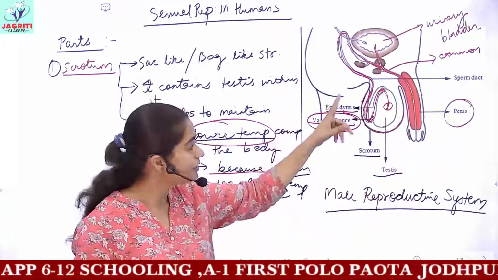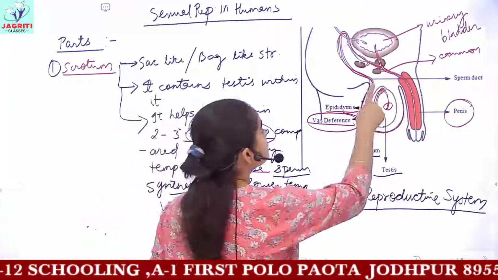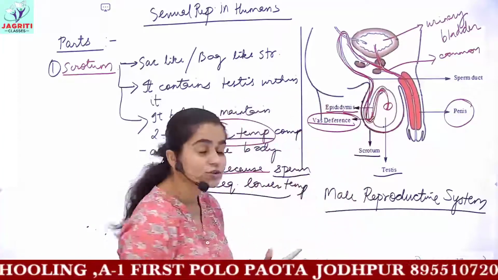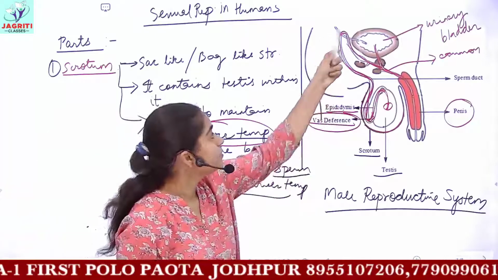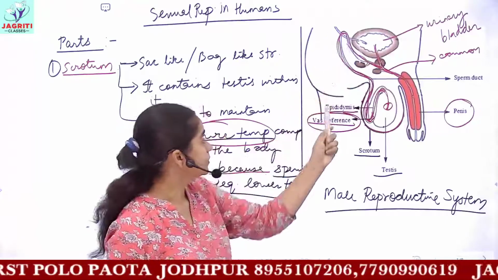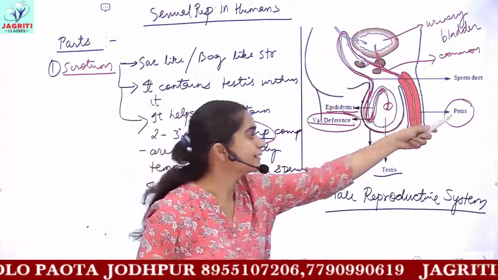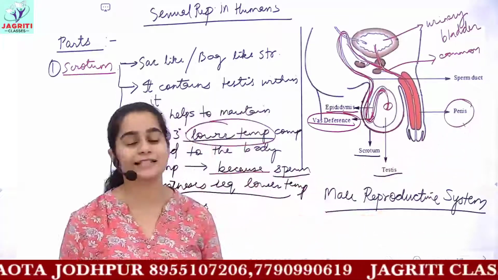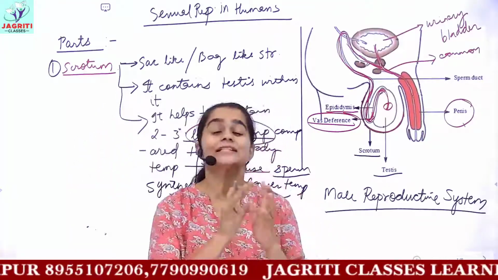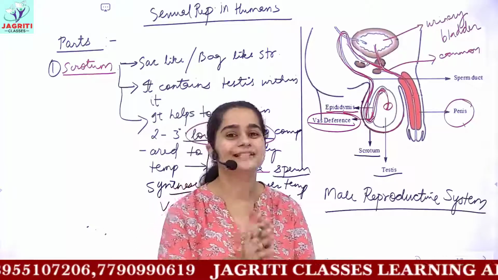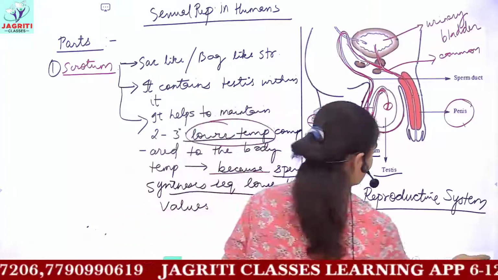I hope you have understood how the sperms are produced, what the function of testosterone is, then to which part these sperms are carried away by the vas deferens, and what the last part of the male reproductive system is. Everything we have discussed. Now we'll be starting with the next, that is the female reproductive system. Okay.